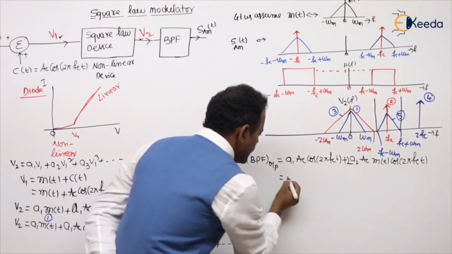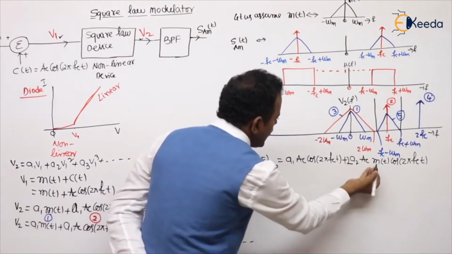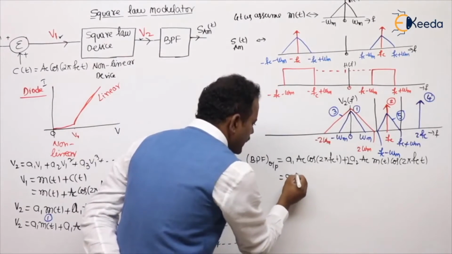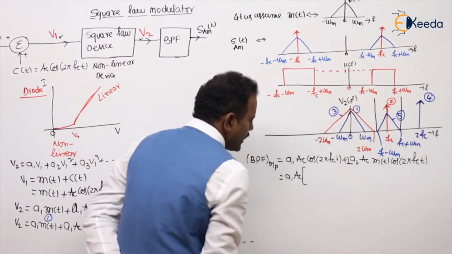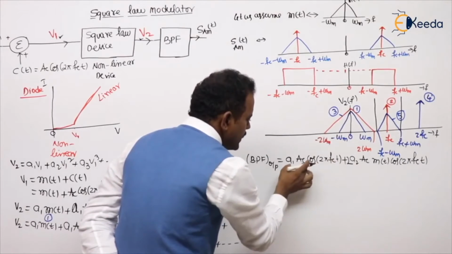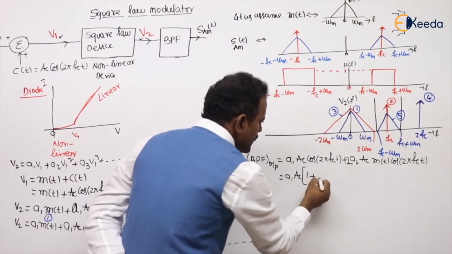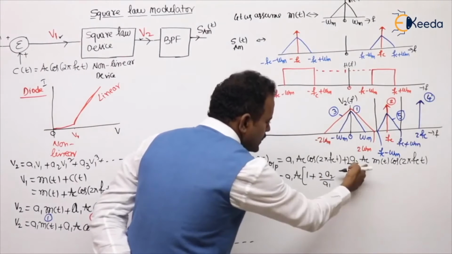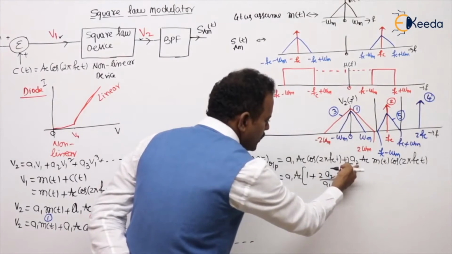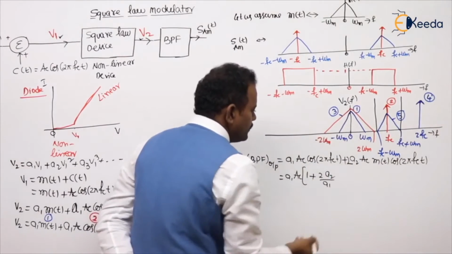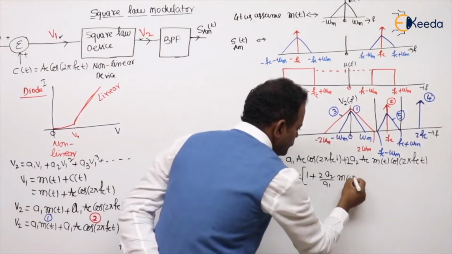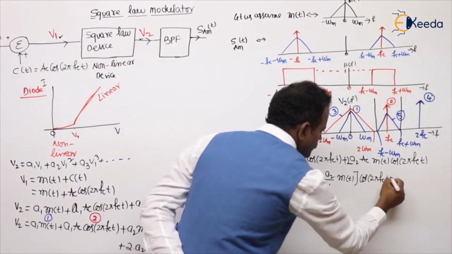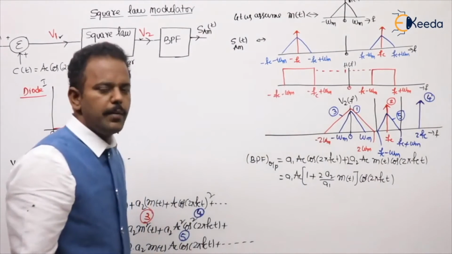Now you can clearly observe the additional carrier and the actual modulated signal. For bringing it into proper form, take A1 AC common. If you take A1 AC common, this I will write in the last. A1 AC if you take common, 1 plus 2 A2 by A1. This AC I take in common, this 2A2 by A1 also, so it comes down to M of t into cos 2 pi FCT. Are you getting my point or not?